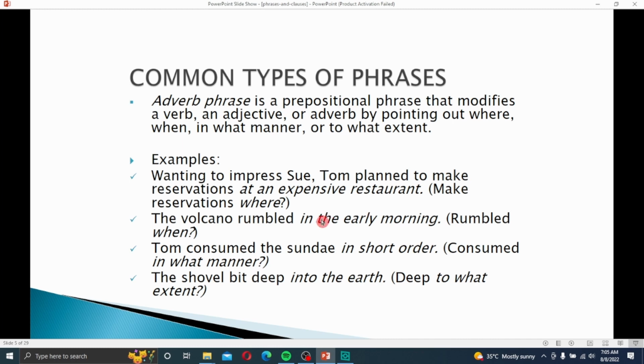The volcano rumbled in the early morning. When? In the early morning. Tom consumed the sandwich in short order. Consumed in what manner? In short order. The shower went deep into the earth. Deep to what extent? Into the earth. These are examples of adverb phrases.